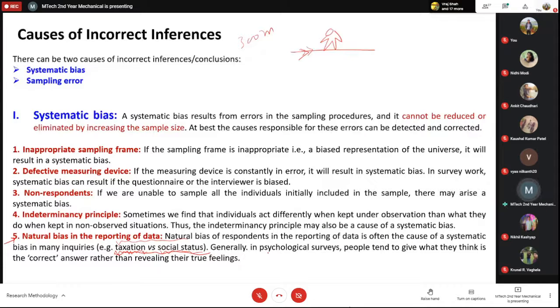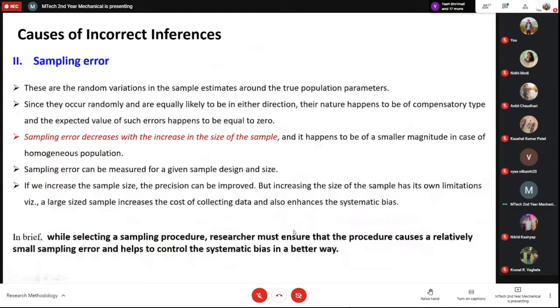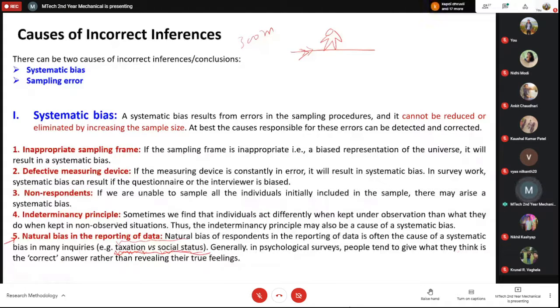In psychological surveys, people tend to give you what they think is the correct answer rather than revealing their true feelings. So this was just an example where you will try and give the correct answer rather than what you will actually do. All these things lead to systematic bias. Now you can understand why it doesn't matter what the size of the sample is. These things are different: inappropriate sampling frame, defective measuring device, non-respondents, indeterminacy principle, and natural bias. All these are part of the systematic bias.